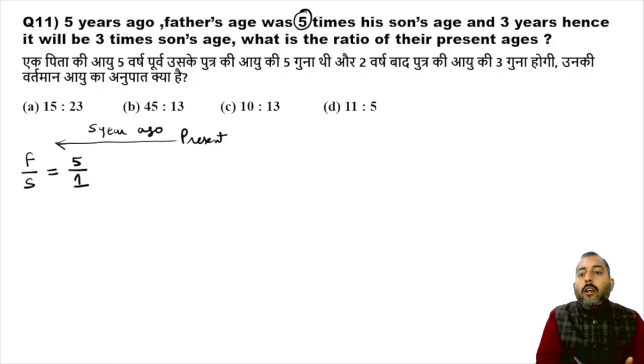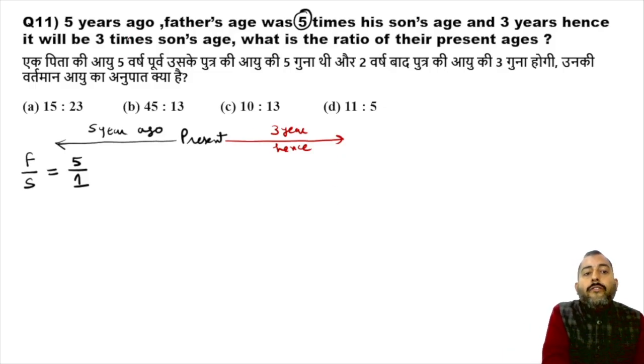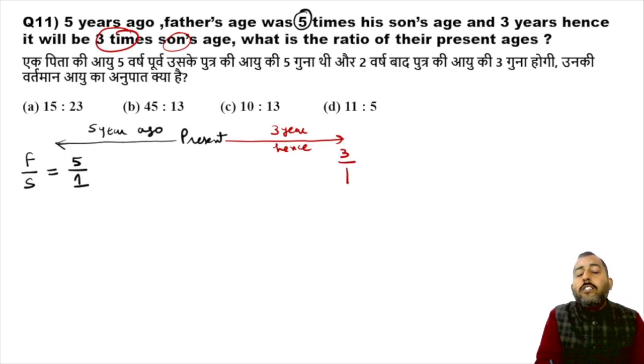Okay. Now, 3 years hence. So if you go 3 years ahead from the present, in the future, the age of father will be 3 times that of the son. So in the future, the ratio of father's age to son's age is 3:1. What is the ratio of their present ages?